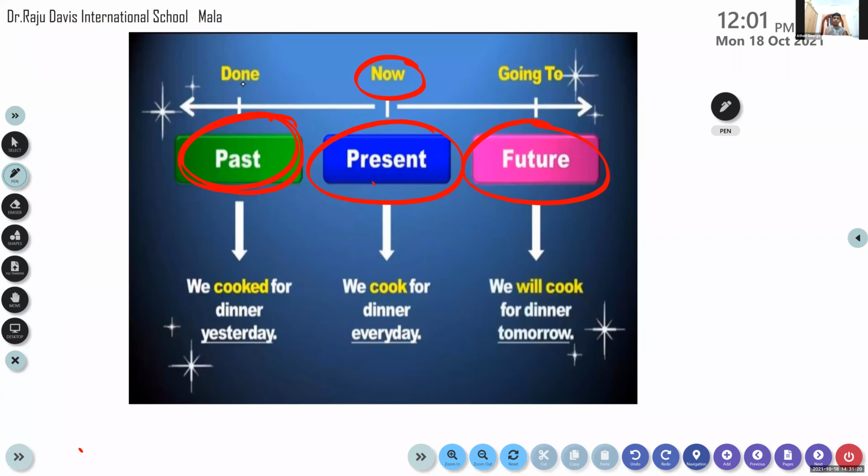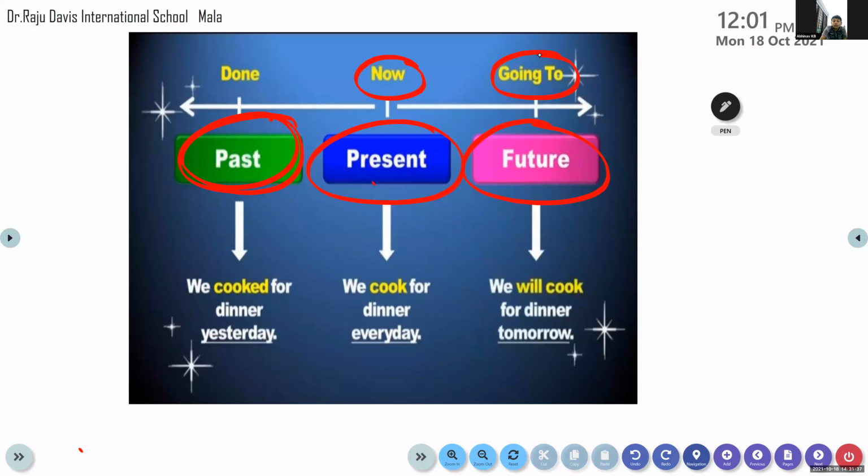So past tense means an action that has already been done. And what do you mean by the future tense? Future tense indicates an action that will happen, the action that is going to be done.